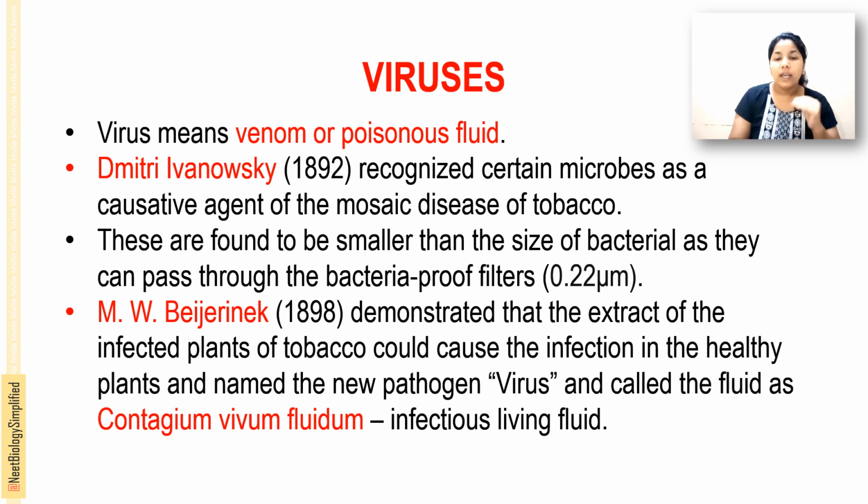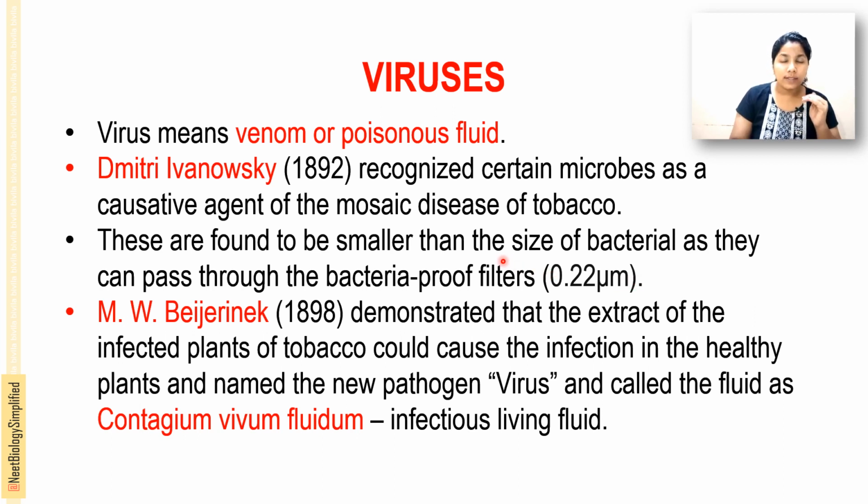Dmitri Ivanovsky, in 1892, recognized certain microorganisms as the causative agent responsible for the mosaic disease in tobacco. The causative agent should be a microbe, that is what Dmitri Ivanovsky recognized. These were found to be smaller than bacteria, as they could pass through bacteria-proof filters, which are usually 0.22 micrometer in diameter.